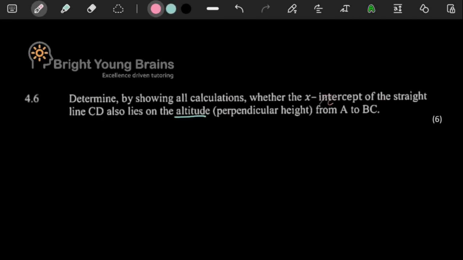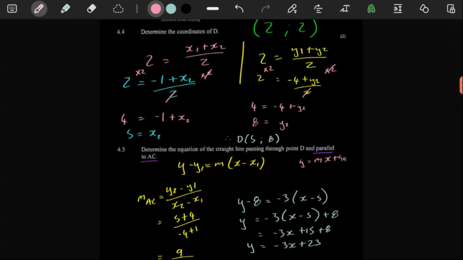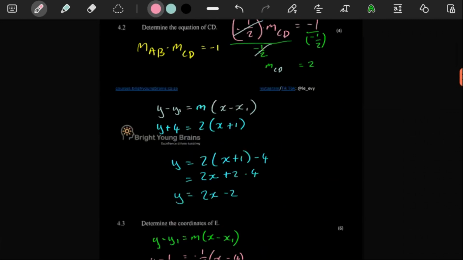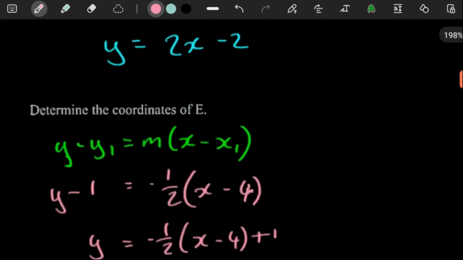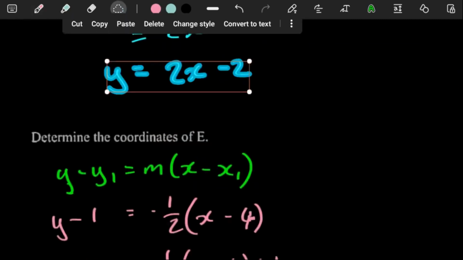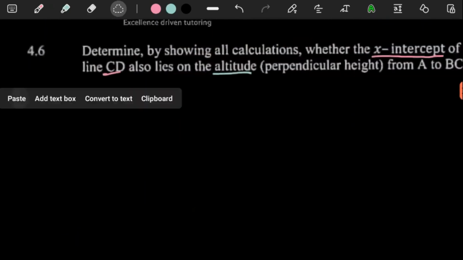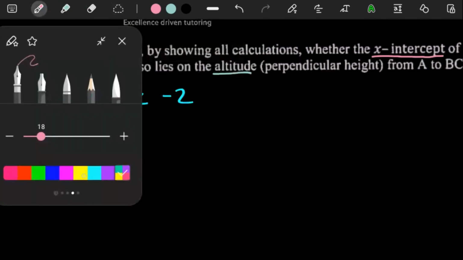So let's think of it. The x-intercept of the straight line CD. Where's our line CD? Did we get its equation? I think we did. So let's just get our equation of CD first, because these are the kinds of questions where you want to read them in installments, and you also want to answer them in installments. So here we have our equation of CD. So let's just get this x-intercept that they're talking about.